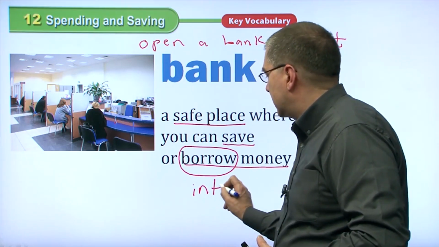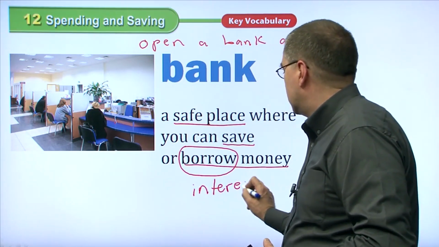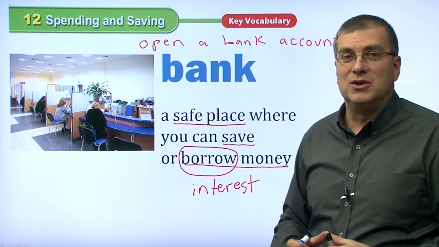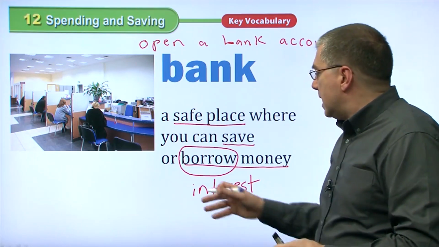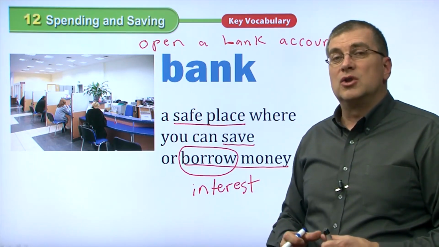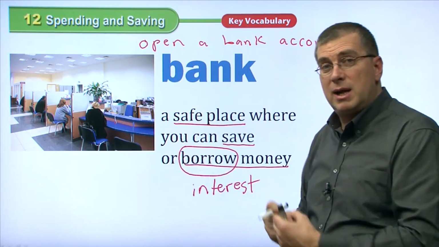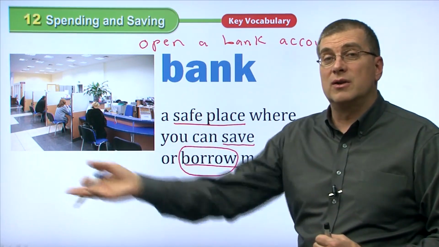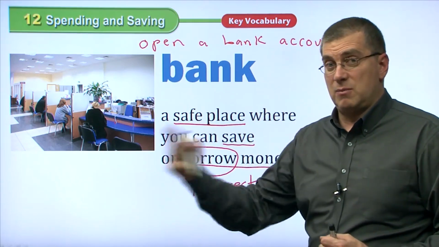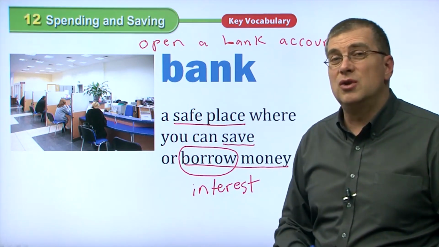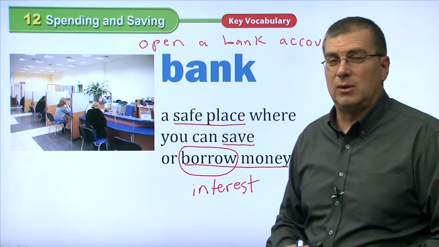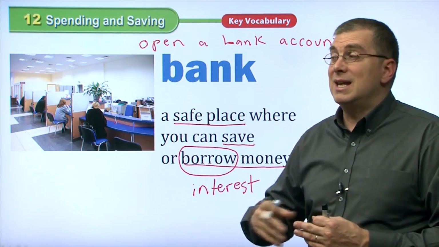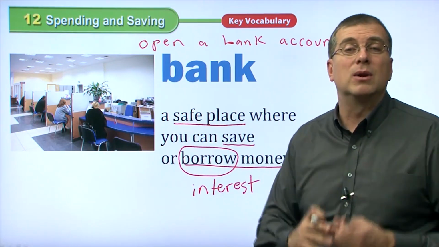Interest. Now this is getting into more grown-up or adult subjects, but that's okay. Interest, the bank will charge you interest. So when you borrow money, if you borrow $100 and you pay $100 back 3 months from now, you'll probably pay $103 or $105 because that extra money is the interest. That's why the bank will lend it to you.